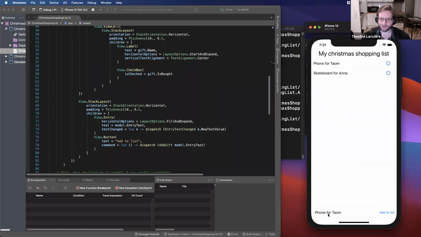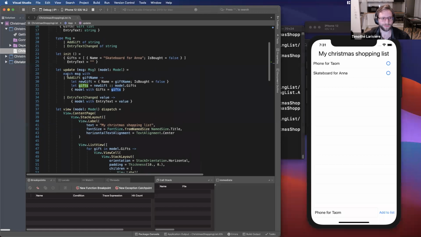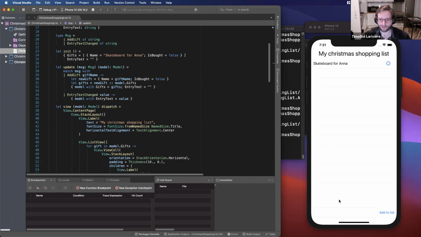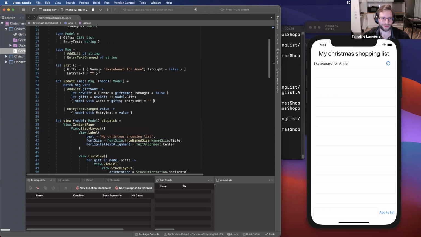So now I notice that the entry is not cleared, so we can change that behavior. When I click the button, I am currently just updating the gift list, but I can also say I want to reset the entry. So it's reloading. Here we saw that the phone disappeared because live update does not currently keep the current state of the application. It reuses the initial state.